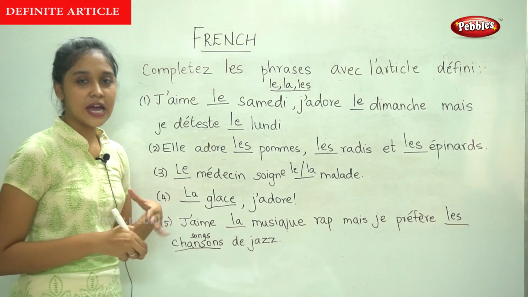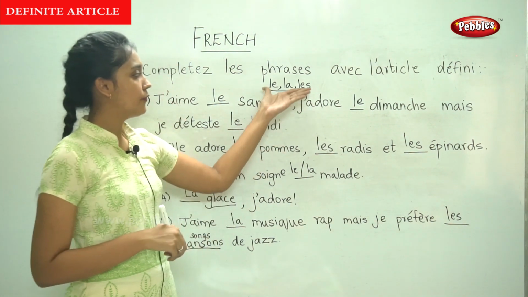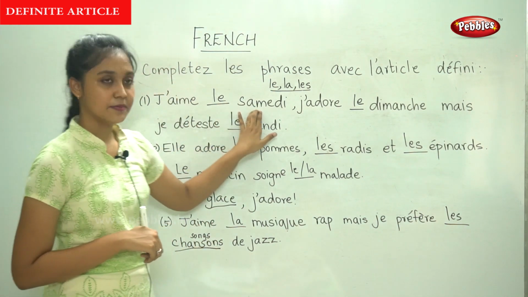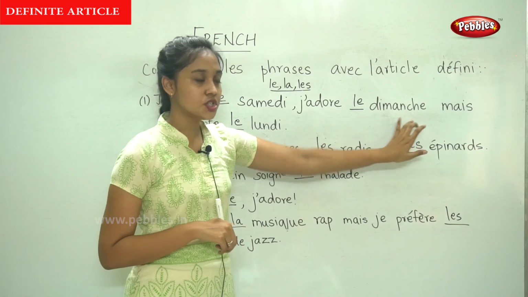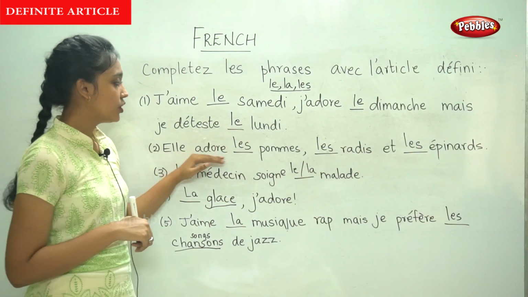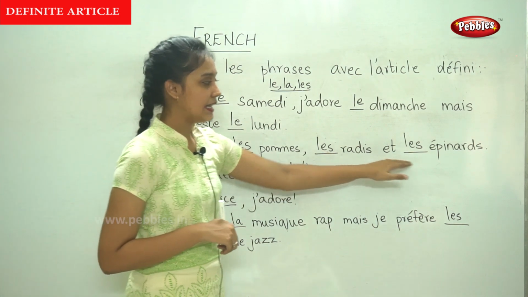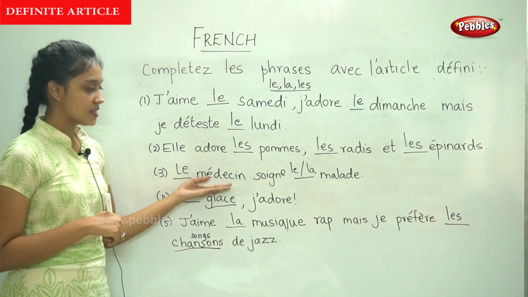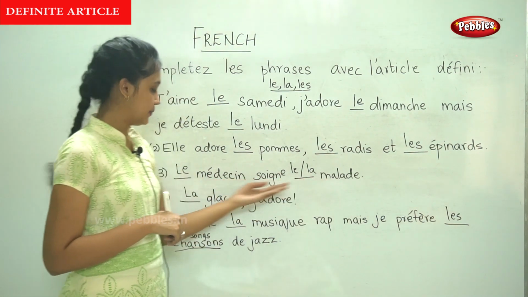This is just a practice exercise for us to fill in the definite articles. J'aime le samedi, j'adore le dimanche, mais je déteste le lundi. Elle adore les pommes, les radis et les épinards. The third sentence, le médecin soigne le malade.